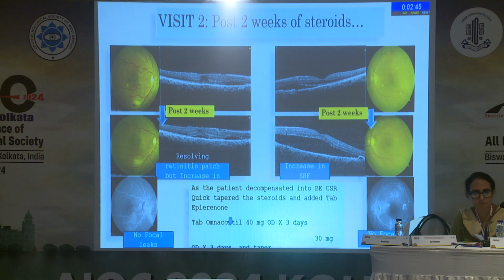And you can see 2 weeks post-steroid, there was an increase in the SRF at the macula, and there was a huge SRF in the left eye also. So this is now becoming a CSR which is decompensating because of oral steroids. So we thought, okay, let us quickly taper the steroids and continue the oral antibiotics. The second thing was we started the patient on eplerenone. We did not do any serum cortisol levels, but we just started the patient on tablet eplerenone.